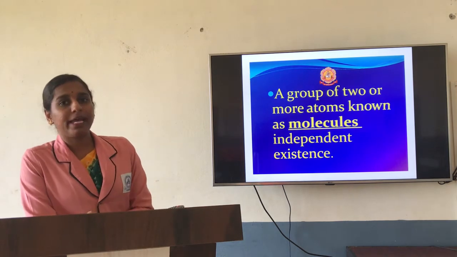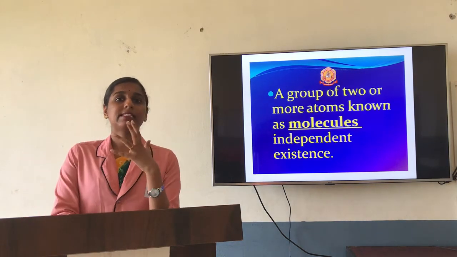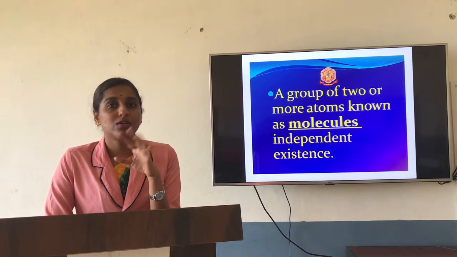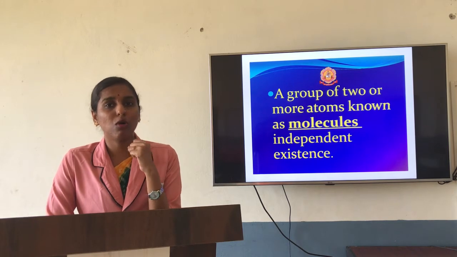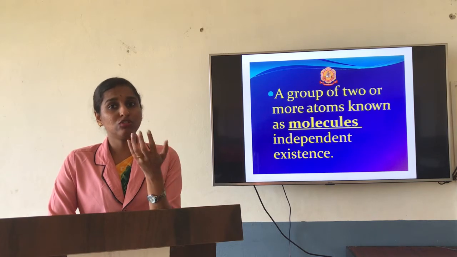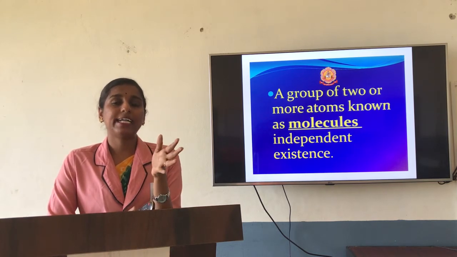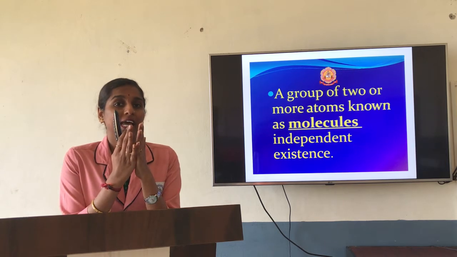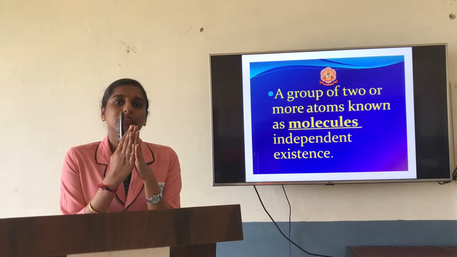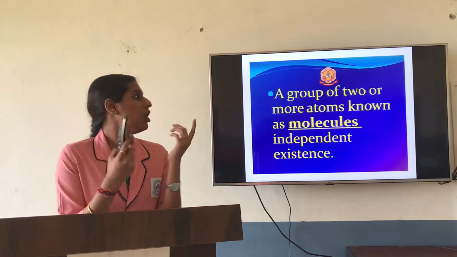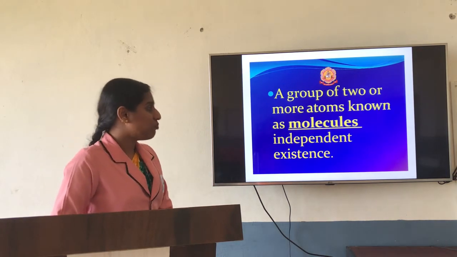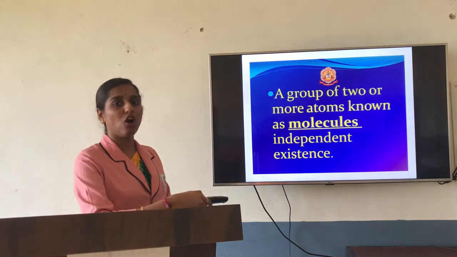Now what is meant by molecules? As I said, all the elements exist in the form of molecules or compounds. Molecules are nothing but two or more single atoms that combine with one another. They can be the same atoms or different atoms. When they combine together, we call it a molecule. A group of two or more atoms is known as a molecule, which has an independent existence.